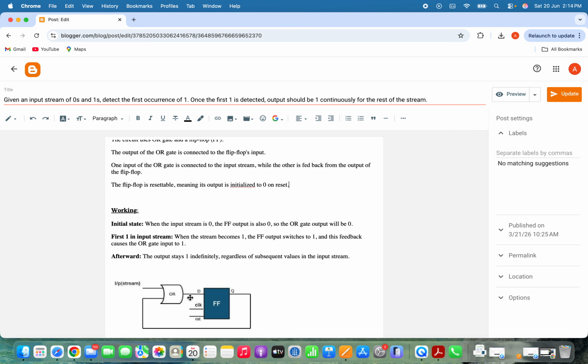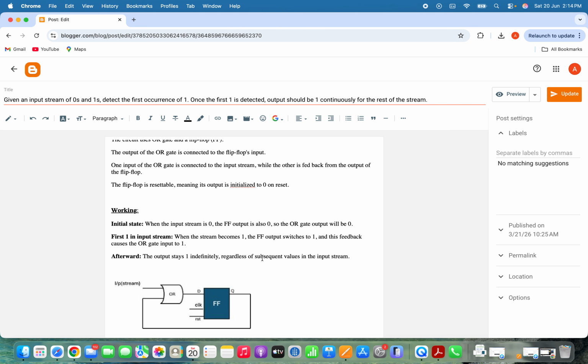Once the flip-flop output becomes 1, this value is fed back to the OR gate. Now, regardless of whether future input bits are 0 or 1, the output of the OR gate always remains 1 because of the feedback path. As a result, the flip-flop continues to store 1 and the output remains permanently at 1.